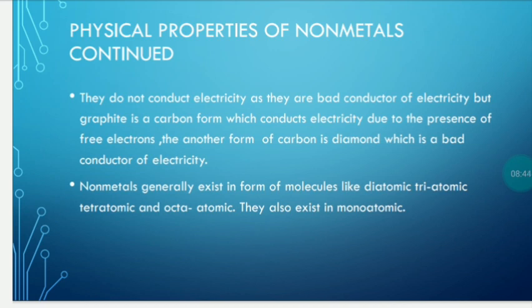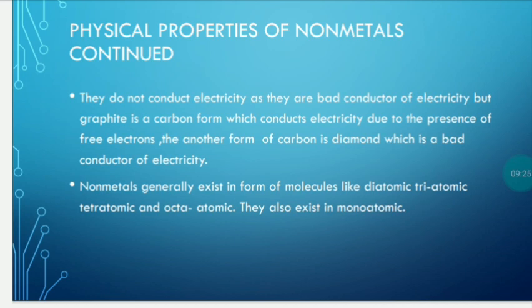Next, non-metals generally exist in the form of molecules like diatomic, triatomic, tetraatomic and octatomic molecules. Diatomic, where 2 atoms attach with each other to form a molecule. Triatomic, where 3 atoms attach with each other to form a molecule like O3. Diatomic: O2, N2, Cl2, Br2, F2. Triatomic, only one example, that is ozone. Tetraatomic, P4. Octatomic, S8.